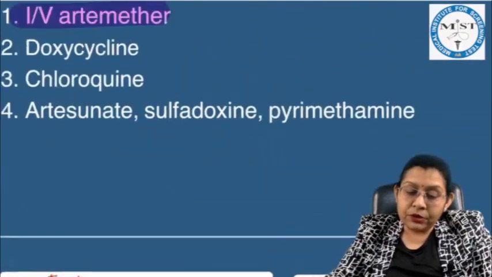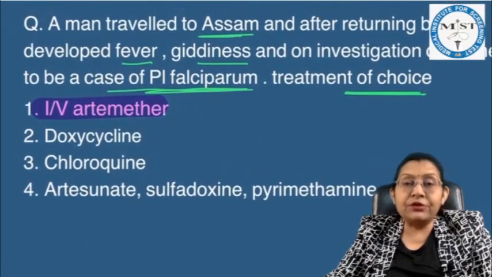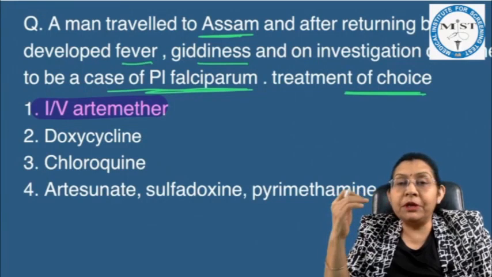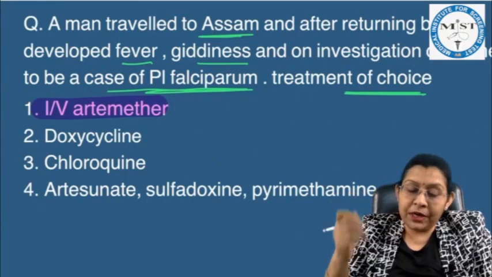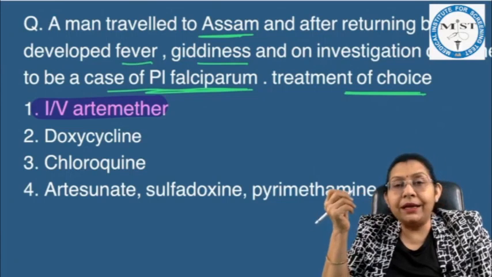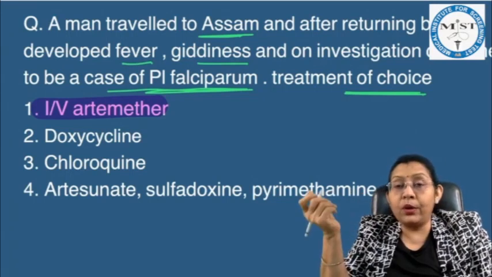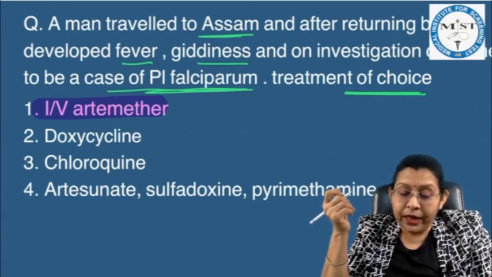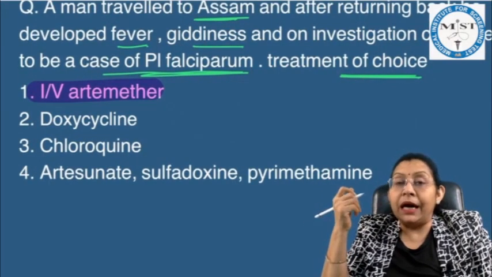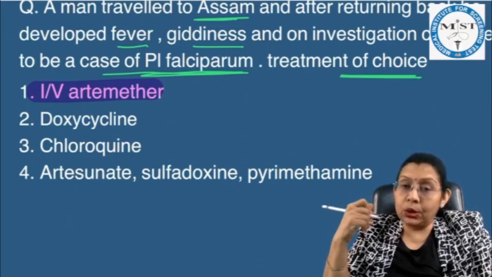So, coming back to the question, the person is returning from Assam, from the northeast states, and the treatment of choice for falciparum is IV artemether. The doxycycline is given as prophylaxis. The chloroquine is for vivax infection, and artesunate, sulfadoxine, pyrimethamine is for falciparum in states other than the northeast.